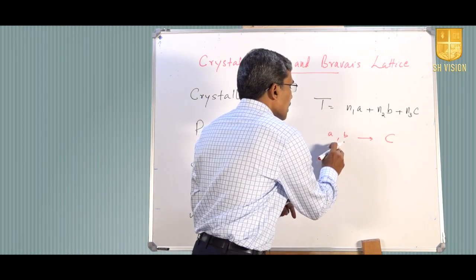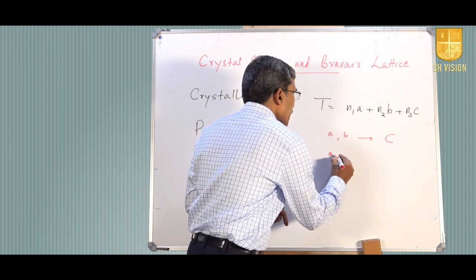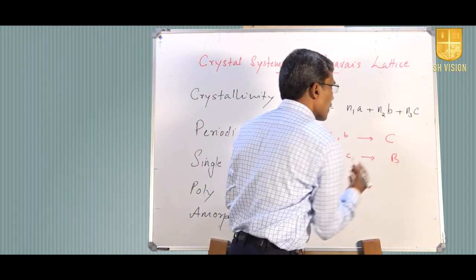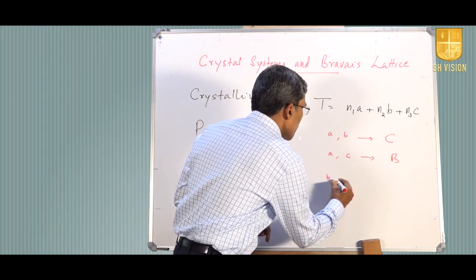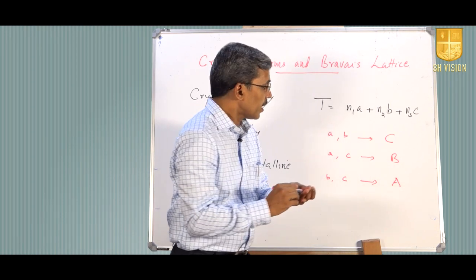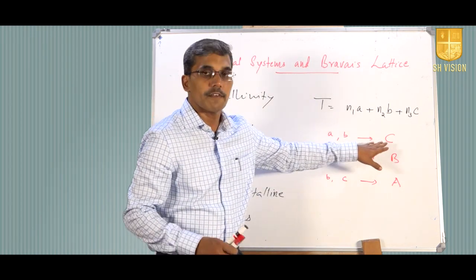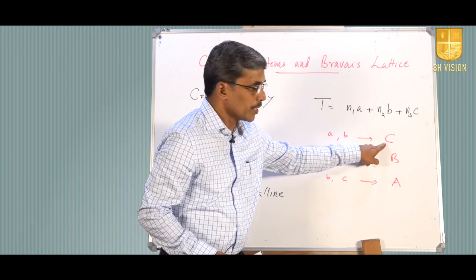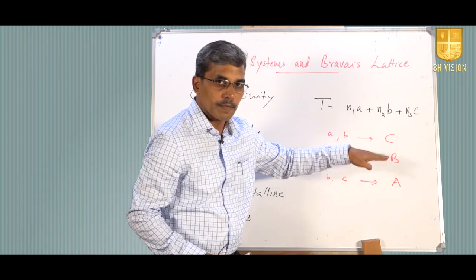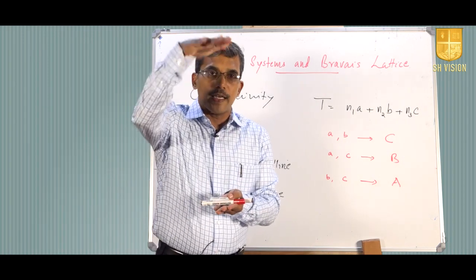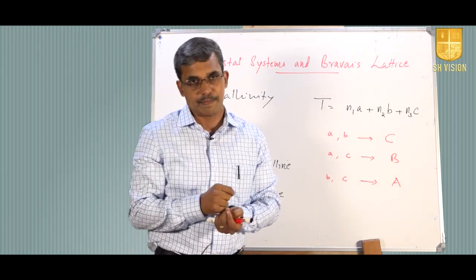Similarly, if a particular lattice plane is defined by A and C, then that plane can be called B. And if it is defined by B and C, then that plane is called A. So, we have got the lattice planes defined by A, B, we call it C plane. C planes will be in the C direction. So, all C planes are arranged parallel and they will be moving along C direction.